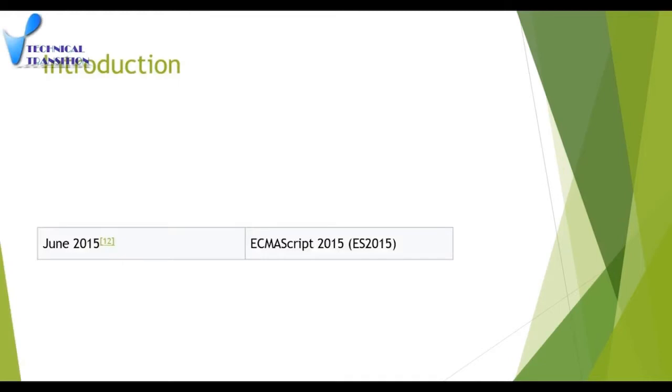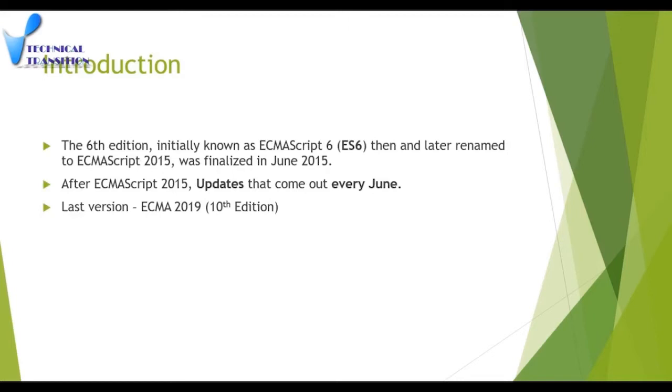In June 2015, it was released and named ECMAScript 2015. The sixth edition, initially known as ECMAScript 6 and later renamed ECMAScript 2015, was finalized in June 2015. After that, updates come out every June. And now the last version of ECMAScript is ECMAScript 2019, that is the 10th edition.